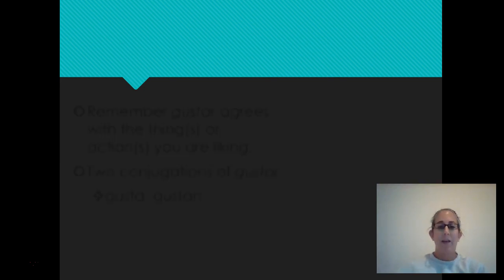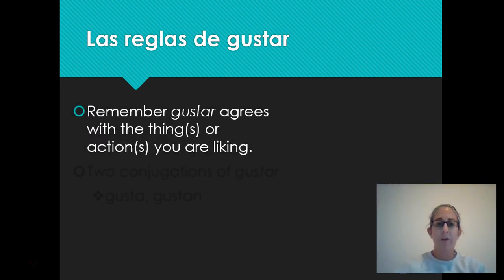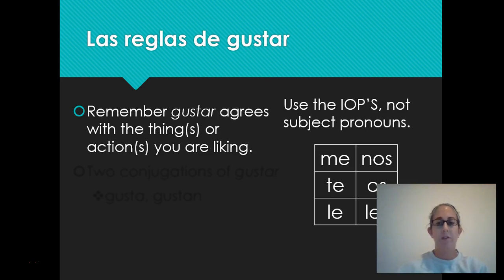Alright, so then let's talk about the rules of how we use gustar, because remember, it doesn't conjugate like a regular verb. So the verb itself, gustar, agrees with the things, or actions that one is liking. Okay? And then we use IOPs, or indirect object pronouns, not our subject pronouns. Remember, our subject pronouns are yo, tú, él, ella, and usted. We don't use those. So there's a lovely little chart of our subject pronouns.